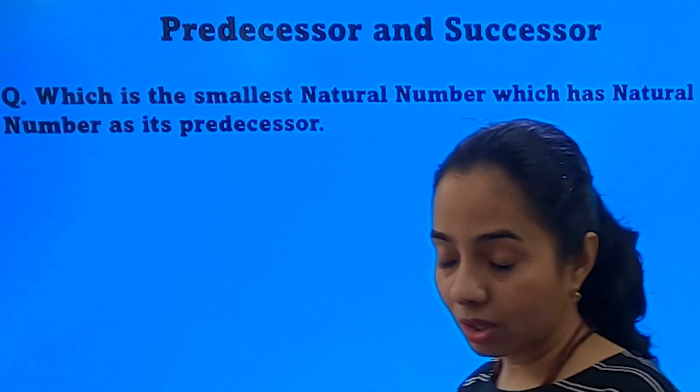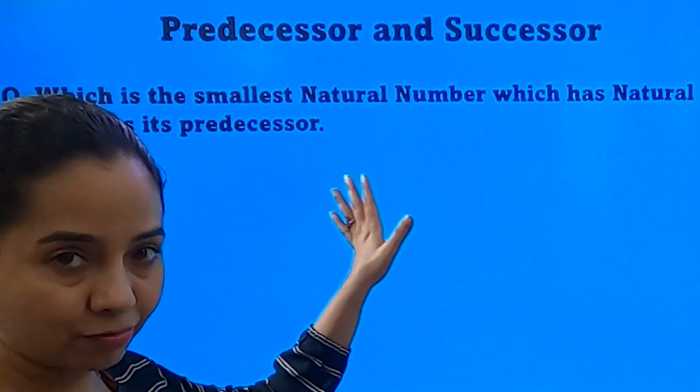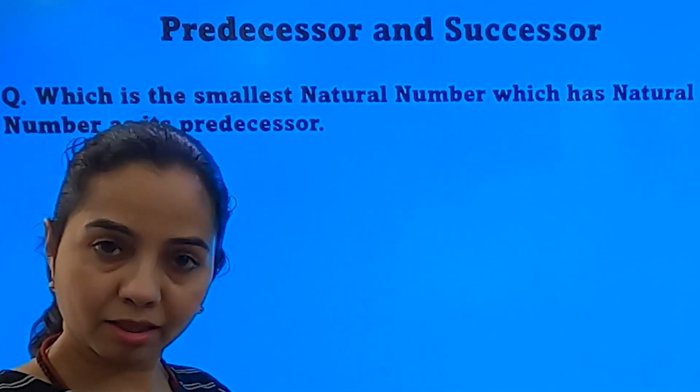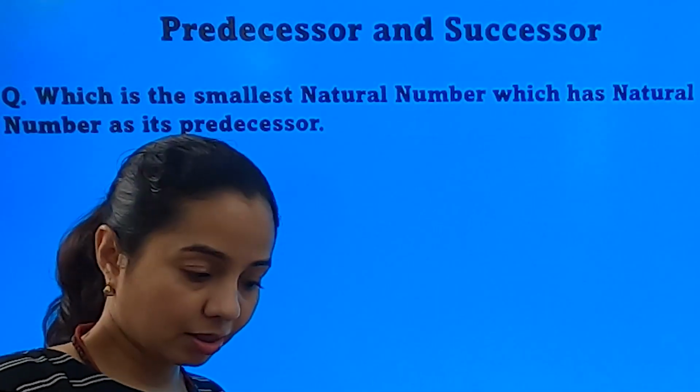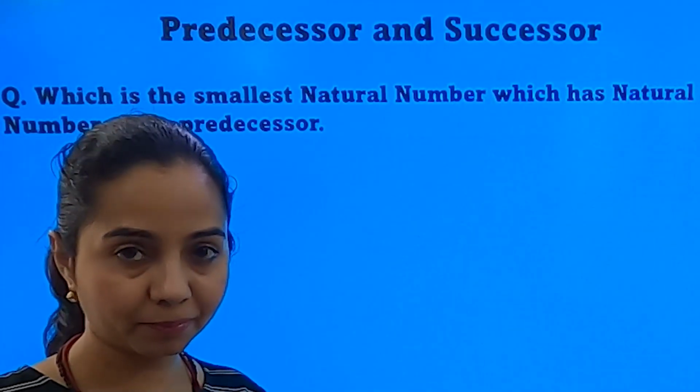Okay. What we have to find is the smallest natural number, and then we have to find its predecessor in such a way that the predecessor is also a natural number.